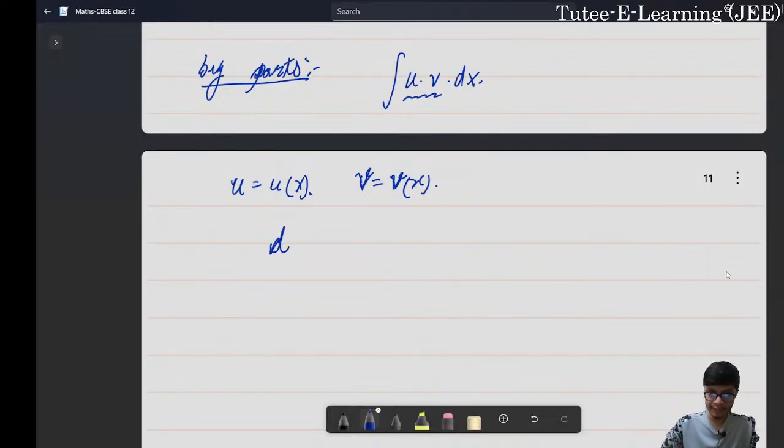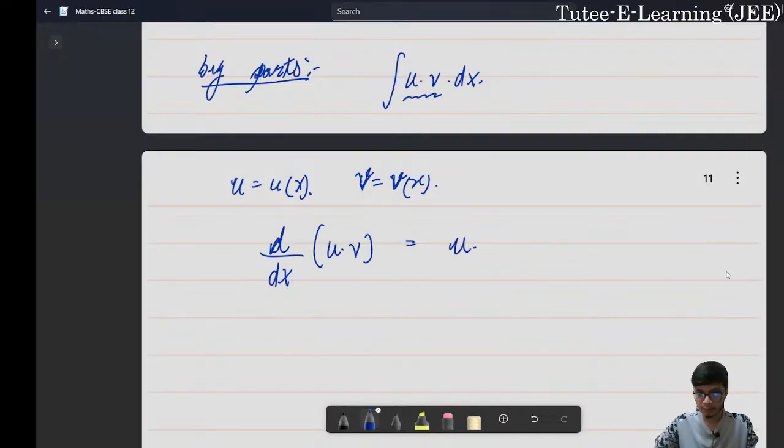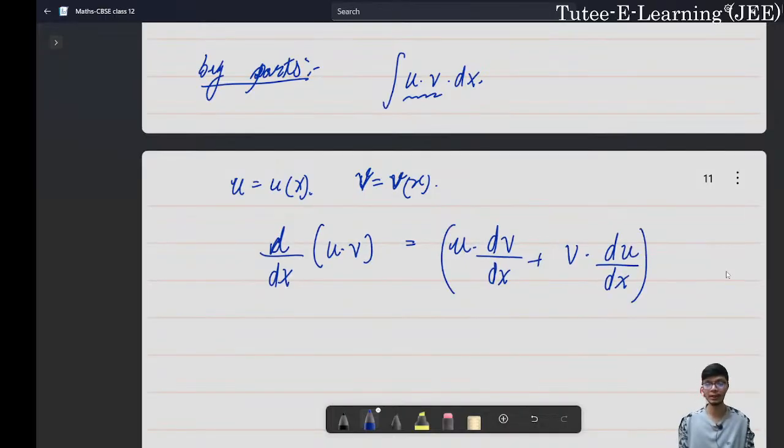The very first idea behind integration by parts is that when I differentiate a product using the product rule, it becomes something like this. When I differentiate a product function, one of the functions is kept as constant and the other is differentiated, and then we do the same the other way round.